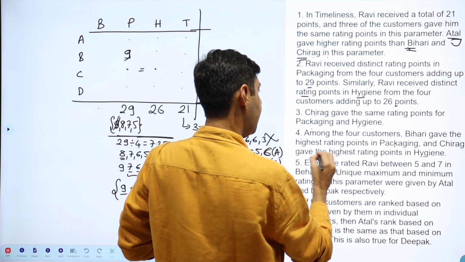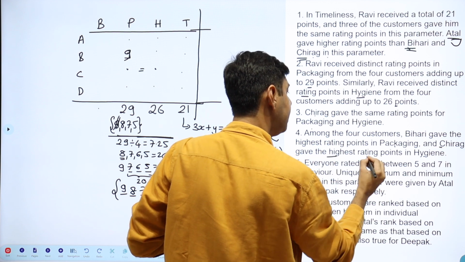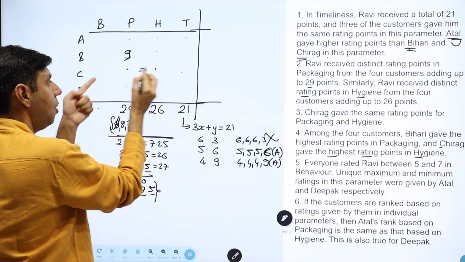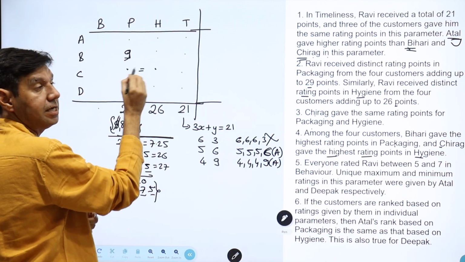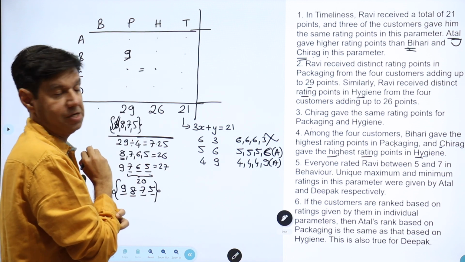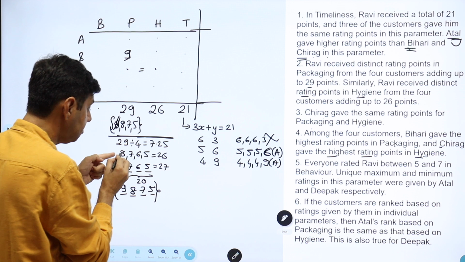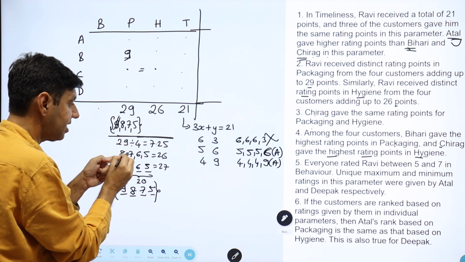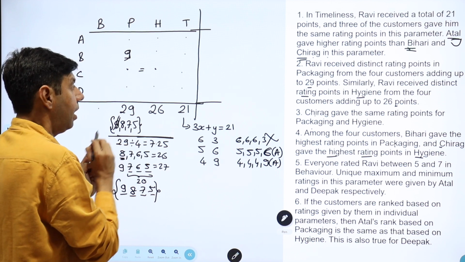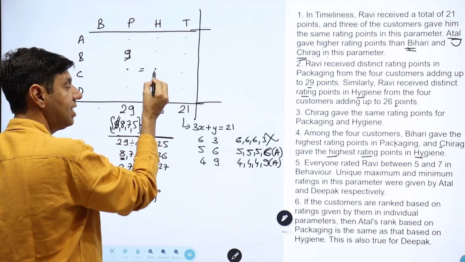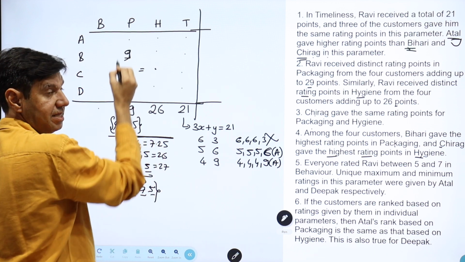And remember, Chirag has given the highest rating points in hygiene, so whatever you get here is the highest of that. If I use an 8, I am getting a 26 by using consecutive values 8, 7, 6, 5. I'll again repeat, you can't use a 9 because they won't be distinct.